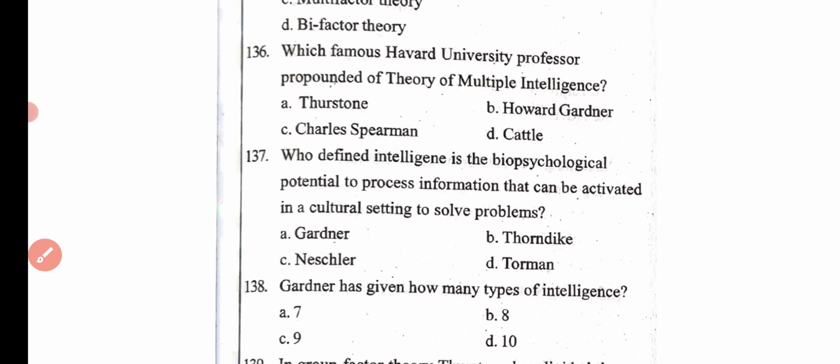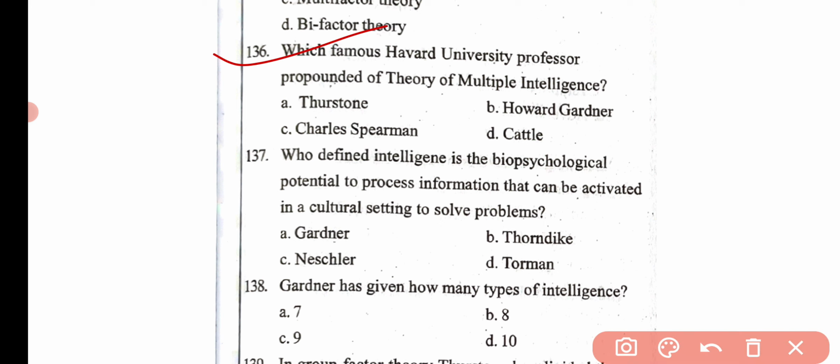Then the next question is, which famous Harvard University professor propounded the theory of multiple intelligence? Option A Thurston, option B Howard Gardner, option C Charles Spearman, and option D Cattell. Here the correct answer is option B, that is Howard Gardner.